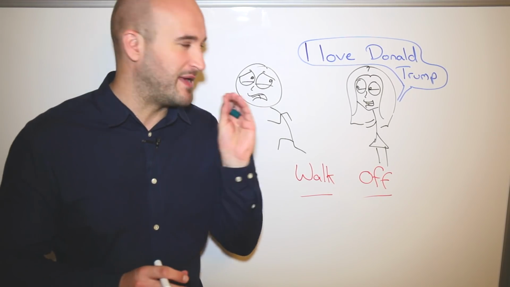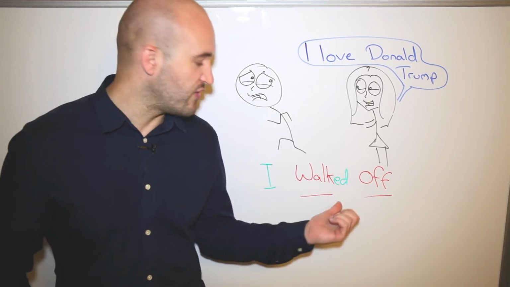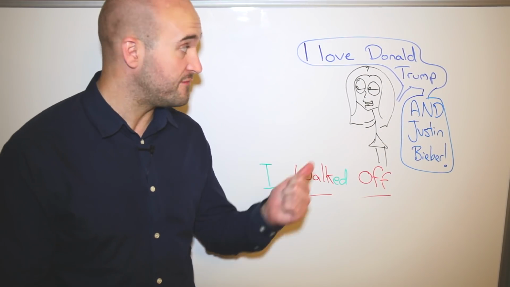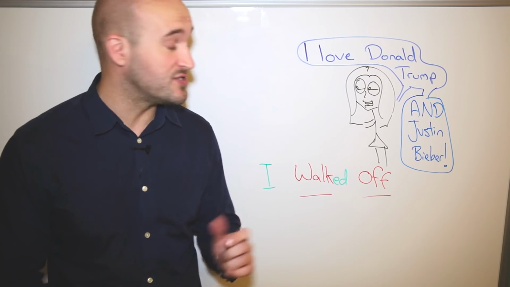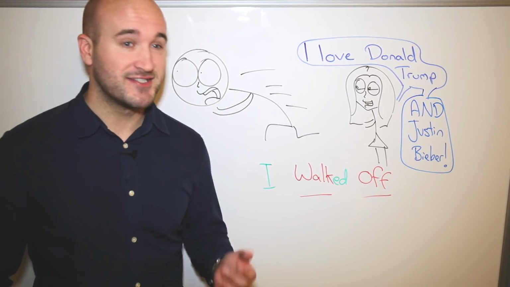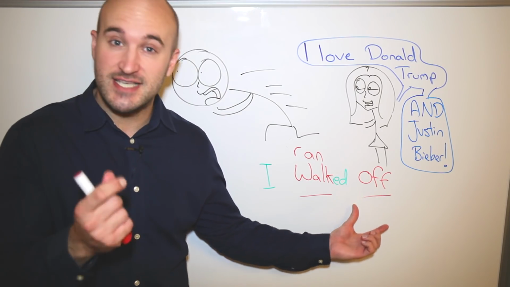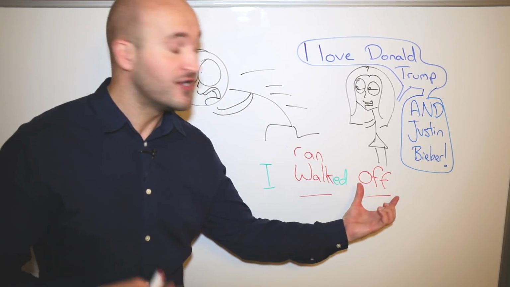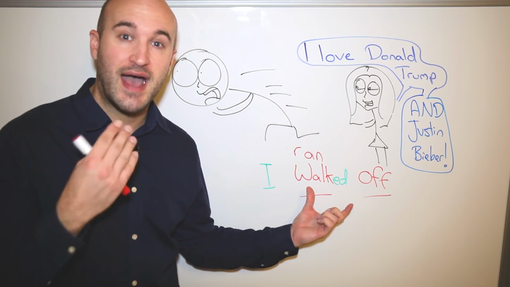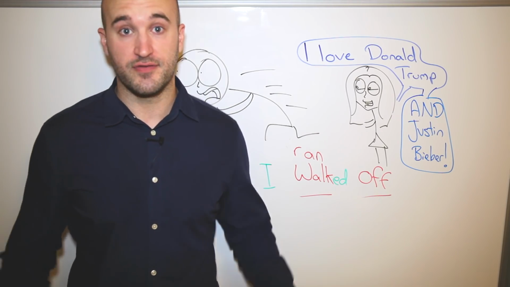But let's be good and make the sentence, this is past. So, I walked off. It's a regular verb. I walked off. If your friend says, I love Donald Trump and Justin Bieber, you don't need to walk off. You need to run off. Past of run is ran. I ran off. So just remember that the preposition can, not always, but can show you what happened, separation, and the verb shows you how it happened. You can walk off, run off, you could even drive off.